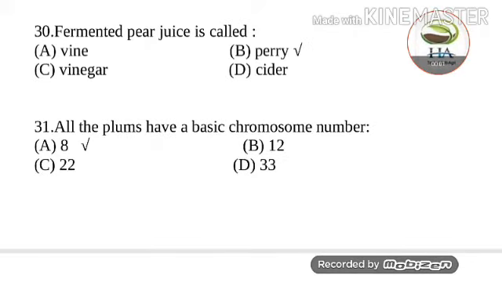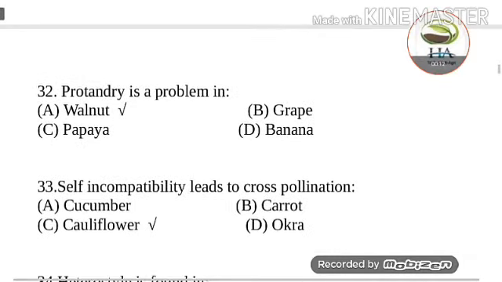Next question is, all the plums have a basic chromosome number. Options are 8, 12, 22, 33. So plum has a basic chromosome number of 8. Next question is, protandry is a problem in. Options are walnut, grape, papaya, banana. Protandry is a problem in walnut. Other than walnut, coconut, aonla, and sapota are fruits in which protandry condition is found.